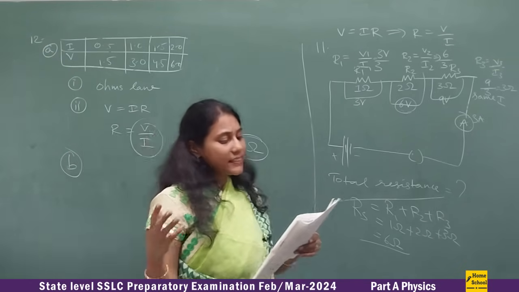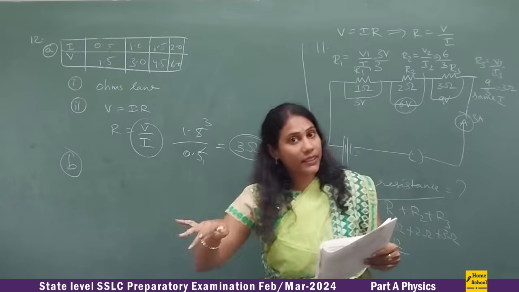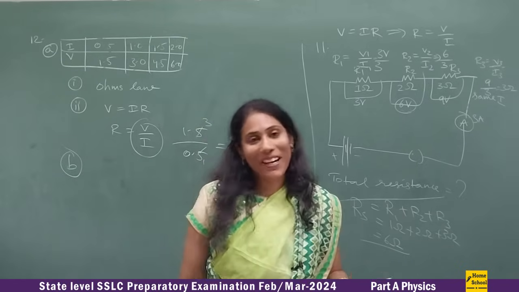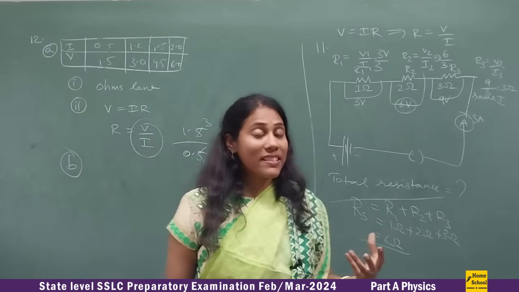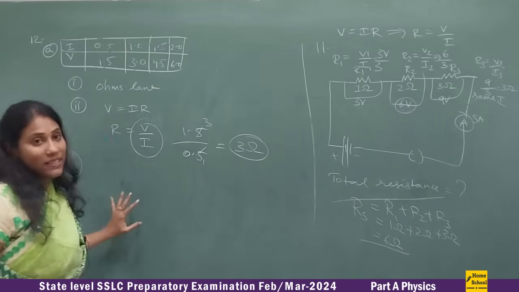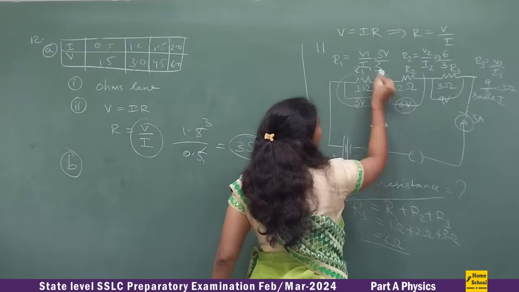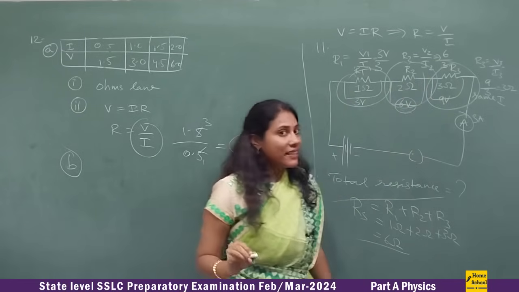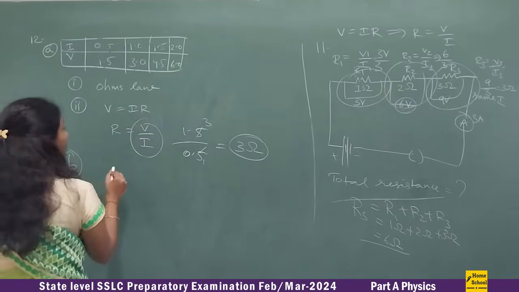In domestic electric circuits, electrical appliances are not connected in series. Why? So it is like you have studied in the chapter, the advantages of parallel connection over series connection. So that should be the answer. Why are electrical gadgets not connected in series in our domestic circuits? This is not the way of connecting the gadgets, isn't it? Always parallel connection is better. So they are asking you the reasons.